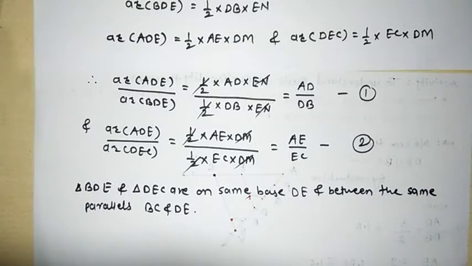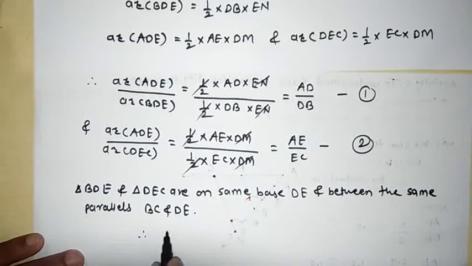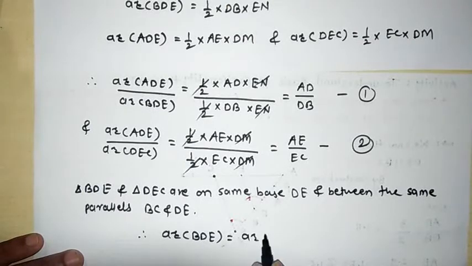We have seen this. Therefore, area of triangle BDE is equal to area of triangle DEC. We can say this.